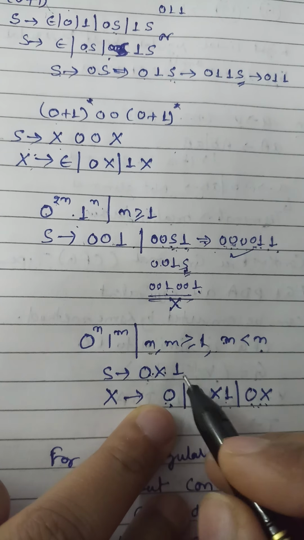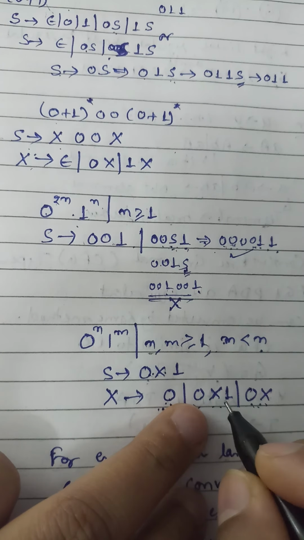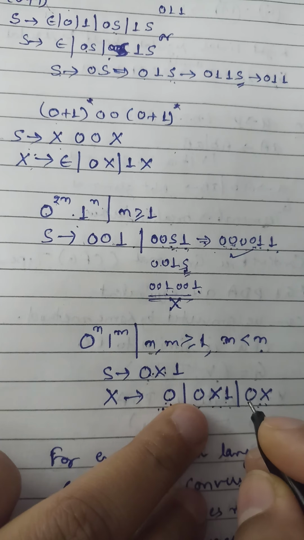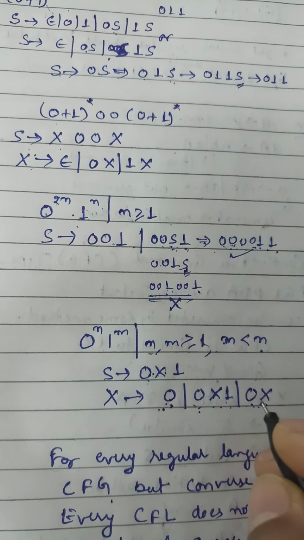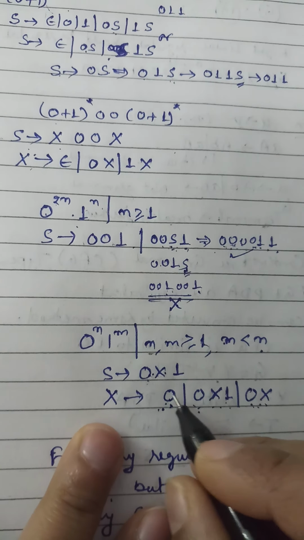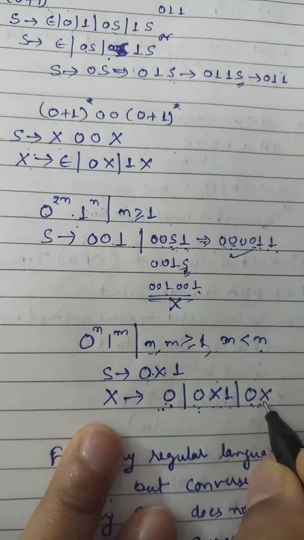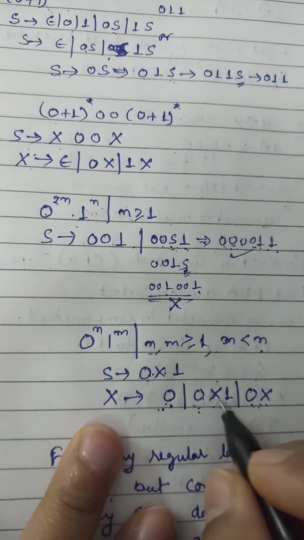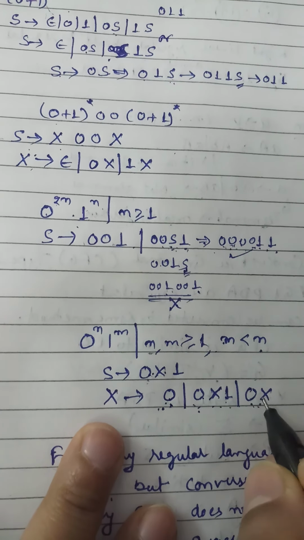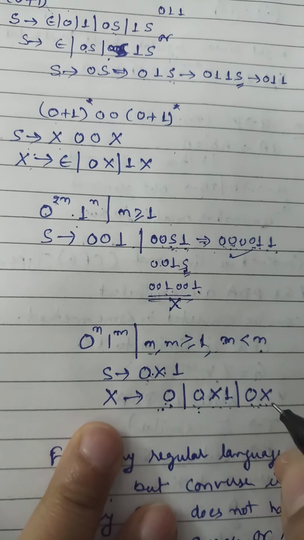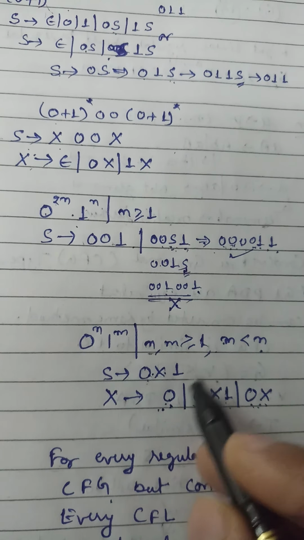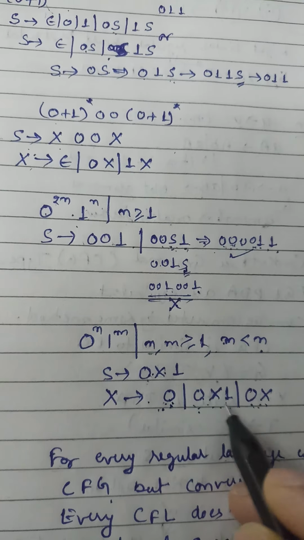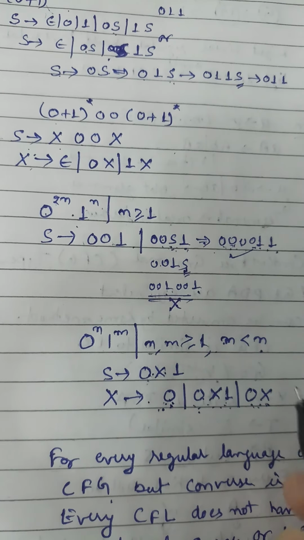So it can be 0, 0, 1, or it can be a 0, 1 combination, or it can be more, like two 0s, three 0s, like this. That's why we write 0X here. So we can put another 0 here, or any combination of 0, 1 here. That depends upon the string we want to get. That's why these are the productions: S tends to 0X1, and X further tends to 0, 0X1, 0X.